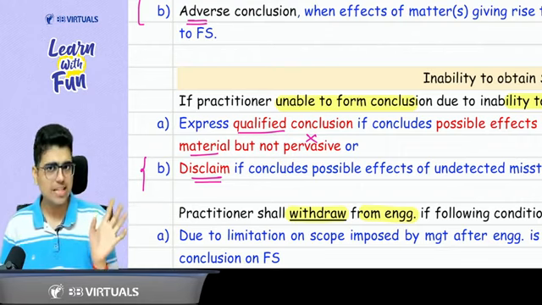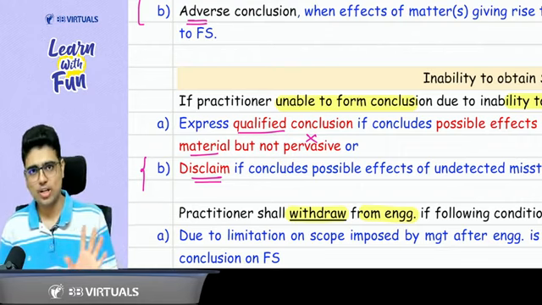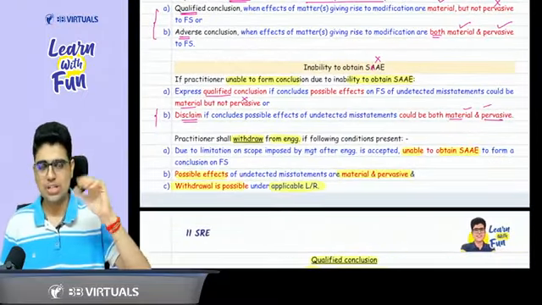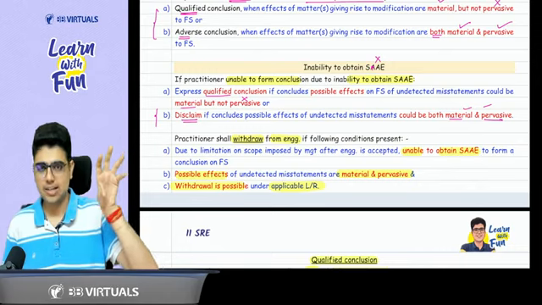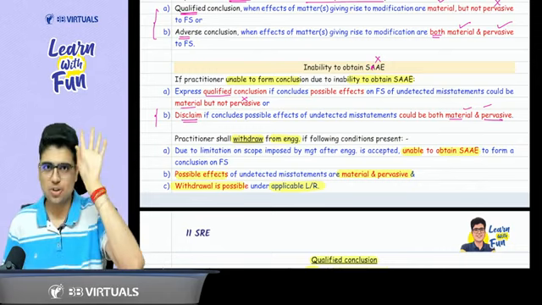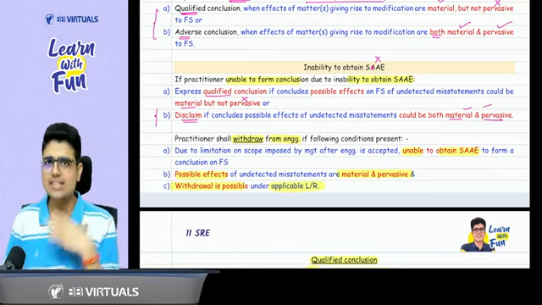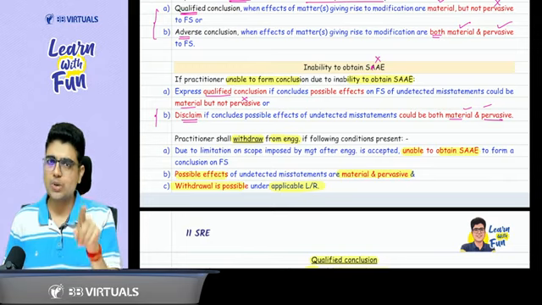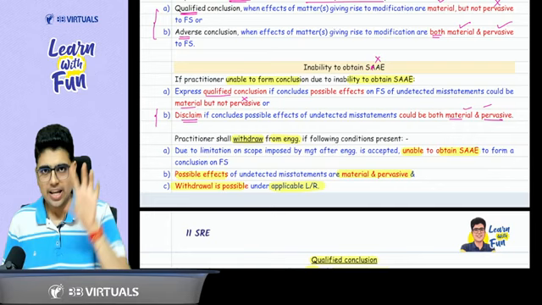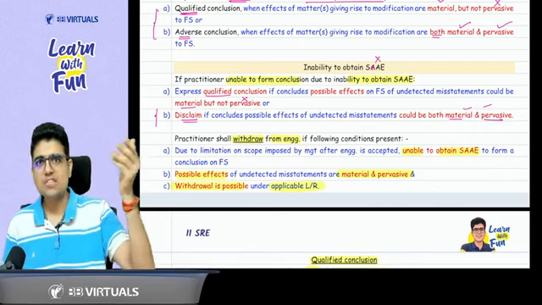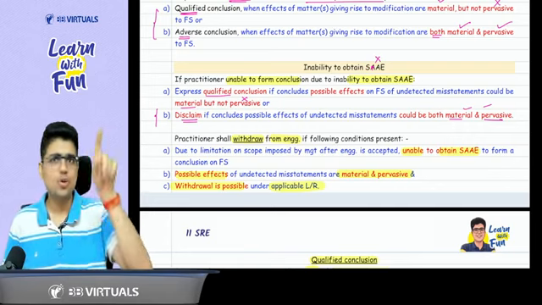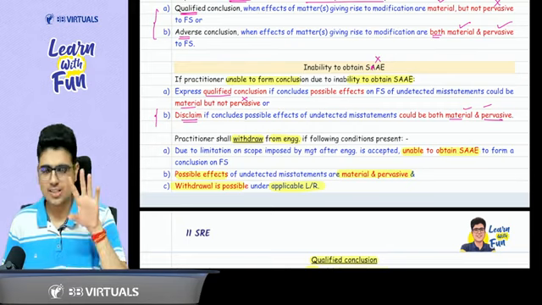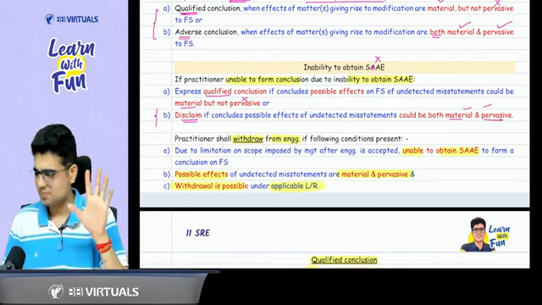Now, sir, for this withdrawal, as per the law regulation, we have already covered the SEBI part. SEBI part we studied in SS705. So that says that if you are withdrawing within 45 days from the end of quarter, you need to give the review report for that quarter. If you are withdrawing after 45 days from the end of the quarter, you need to give the review report for that quarter and the next quarter. If you have given the review report for 3 quarters, you need to give the review report for the whole year. So that is applicable for listed entities review report. Okay, sir. Just the extra knowledge that I shared.